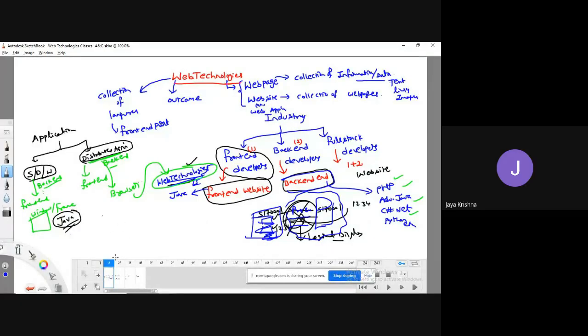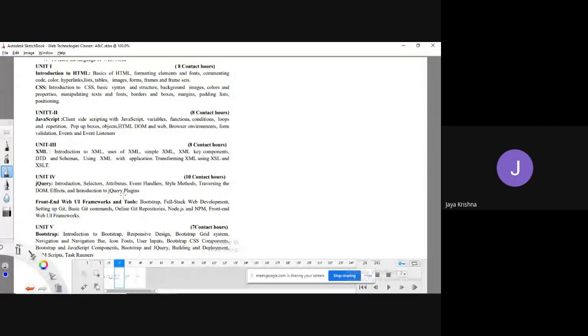Once again, to design the front end part of a website, we are going to see various kinds of languages. They are defined in the form of various units.